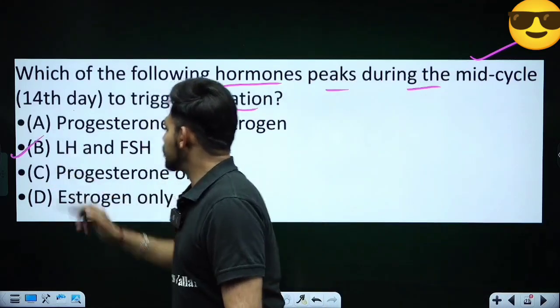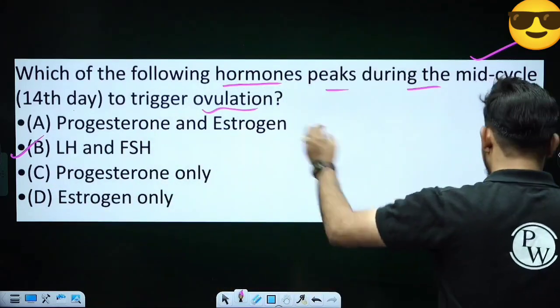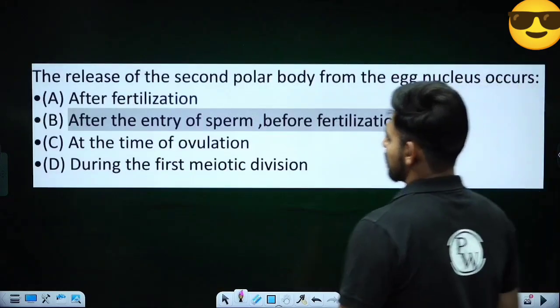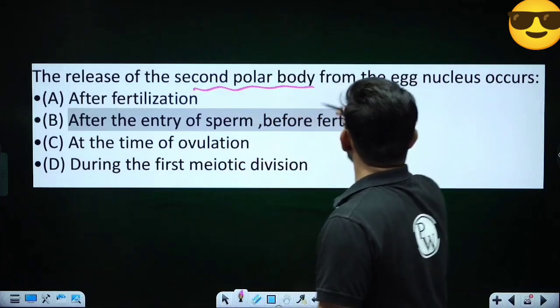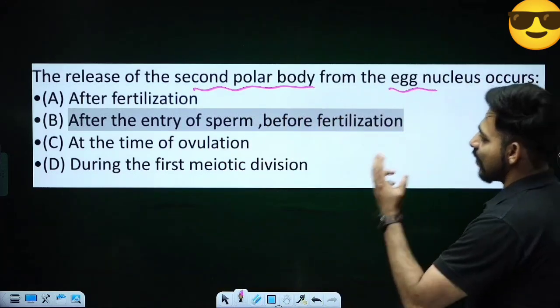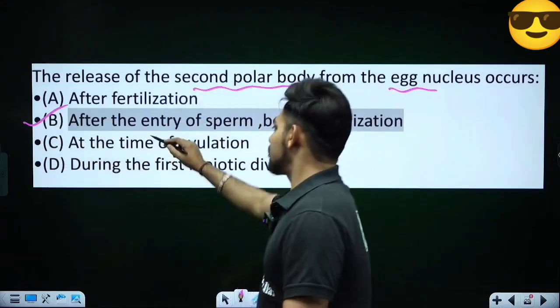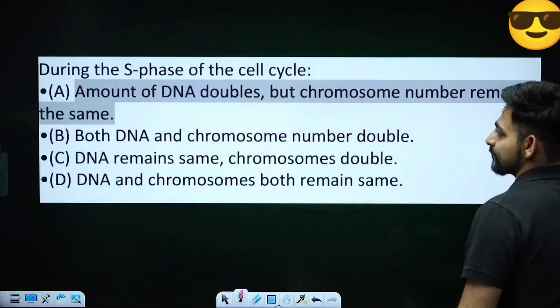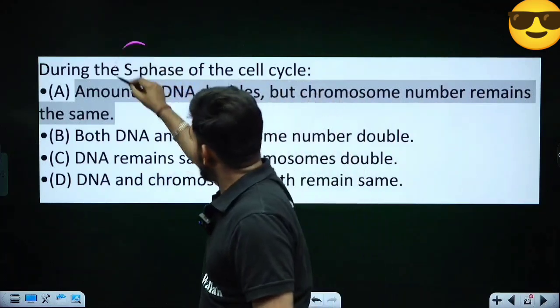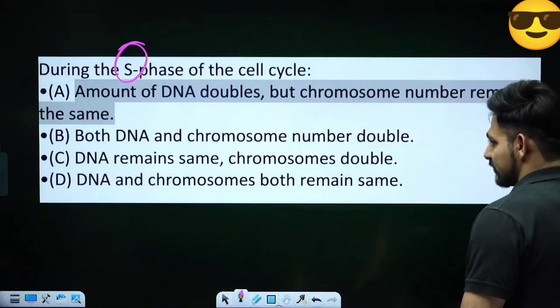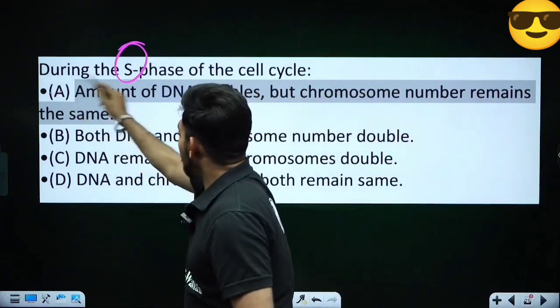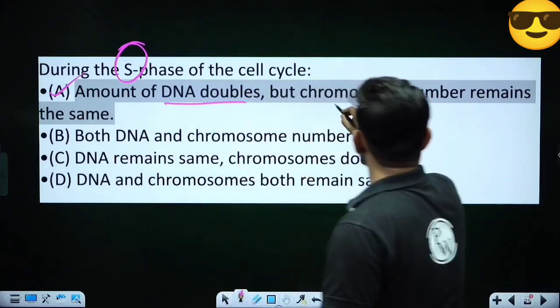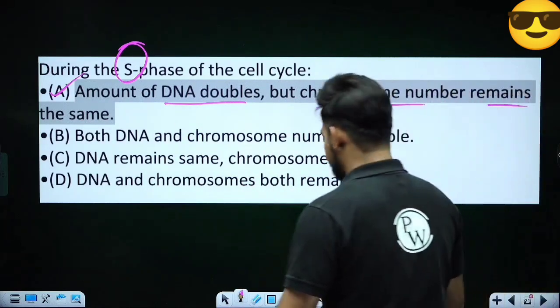Yes, surge in LH as well as FSH. Next question. The release of the second polar body from the egg nucleus occurs just after the entry of the sperm but before fertilization. Next question. During the S phase of the cell cycle, what happens? The amount of DNA doubles but the chromosome number remains the same.